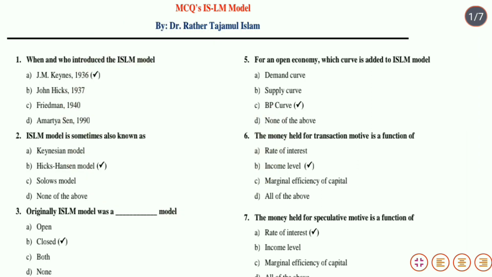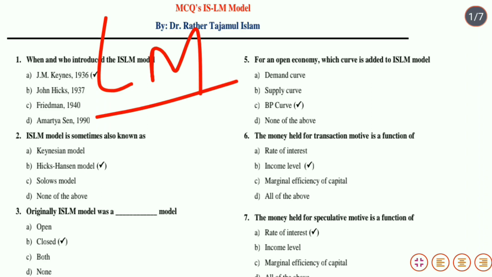Next to that is LM curve. LM curve simply means it is a locus of points showing alternative combinations of y and r. LM curve को हम कहते हैं ना कि it is related to the money market equilibrium, where the demand for money is equal to the supply of money.